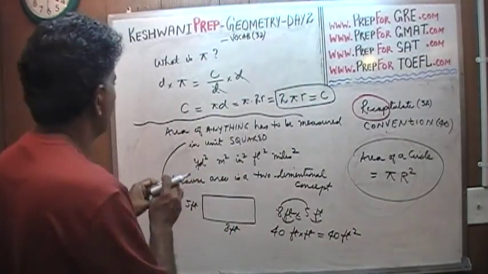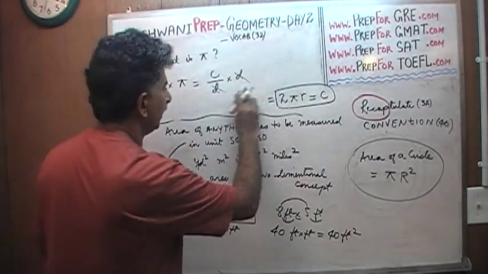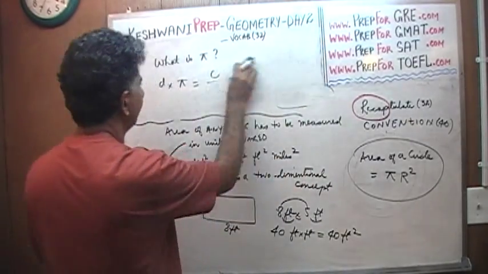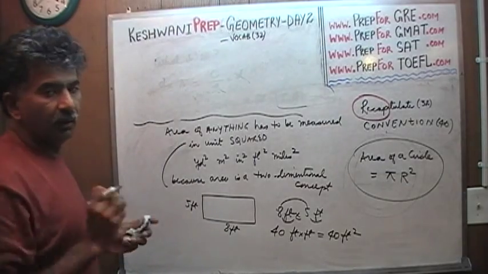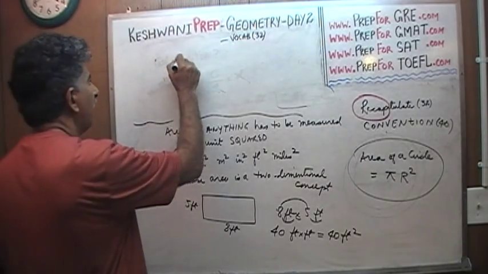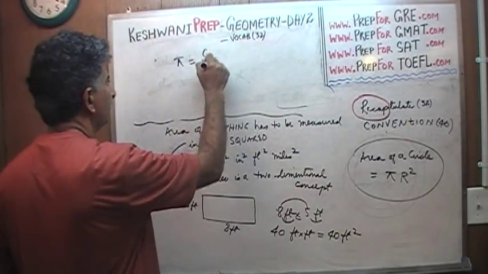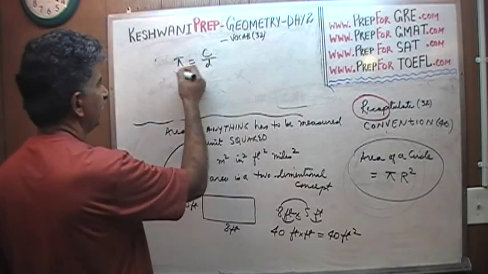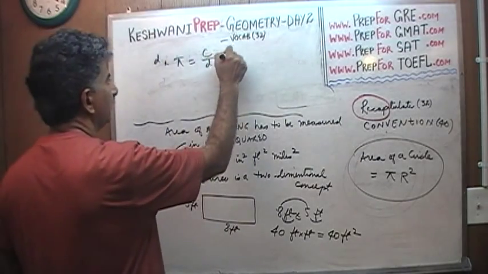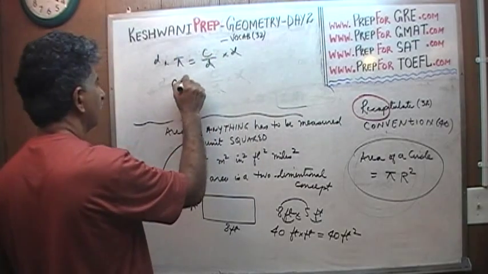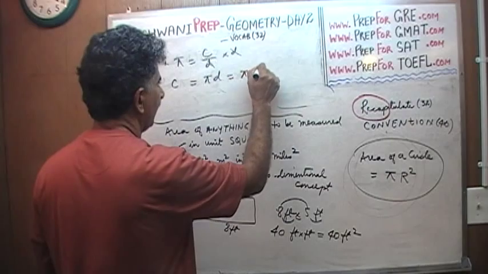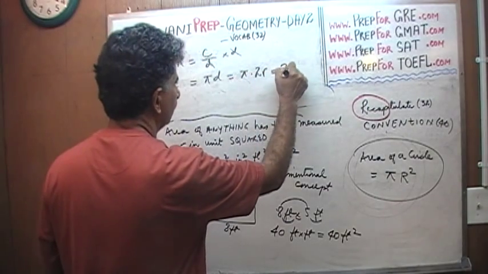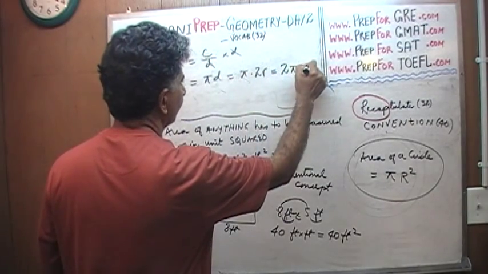So as long as you understand the definition of pi, you should know what the circumference is. I'm going to do it one more time if you like. It only takes 10 seconds to figure out the formula. All you have to understand is that pi is the ratio of circumference to diameter. Multiply both sides by d. Therefore, circumference equals pi times d. And diameter is simply 2 times r, and therefore it is 2 pi r. Voila. That's your circumference.